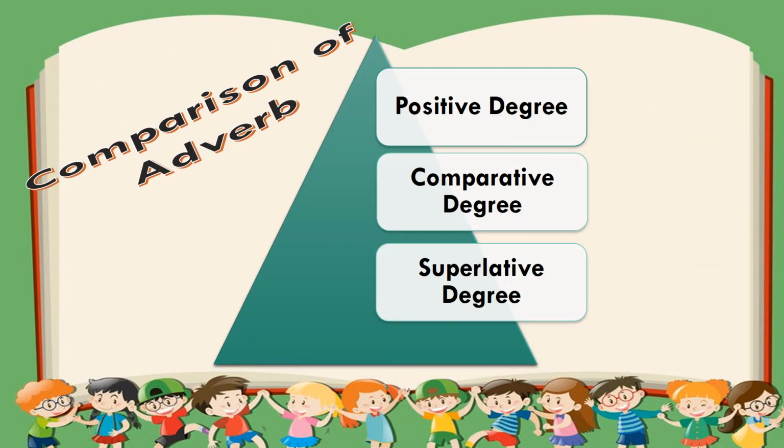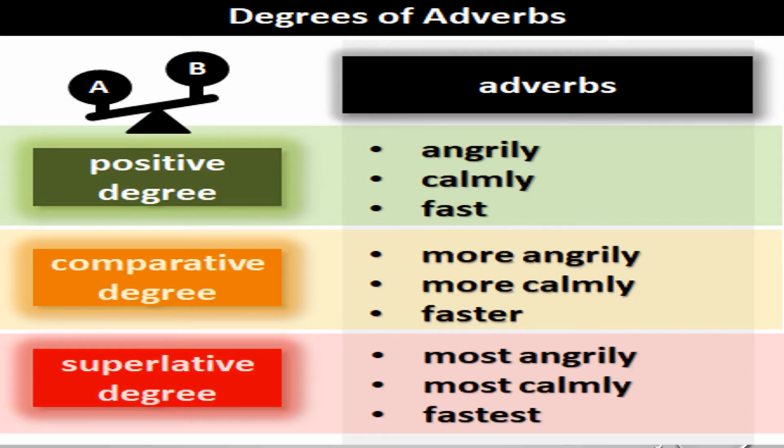Now let's discuss comparison of adverbs. Like adjectives, adverbs can also be used to make comparisons. There are 3 degrees of comparison: positive, comparative and superlative. First is the positive degree. When we talk of the activity of one person or thing, we use the positive degree. For example, Mary started early. This is the positive degree.